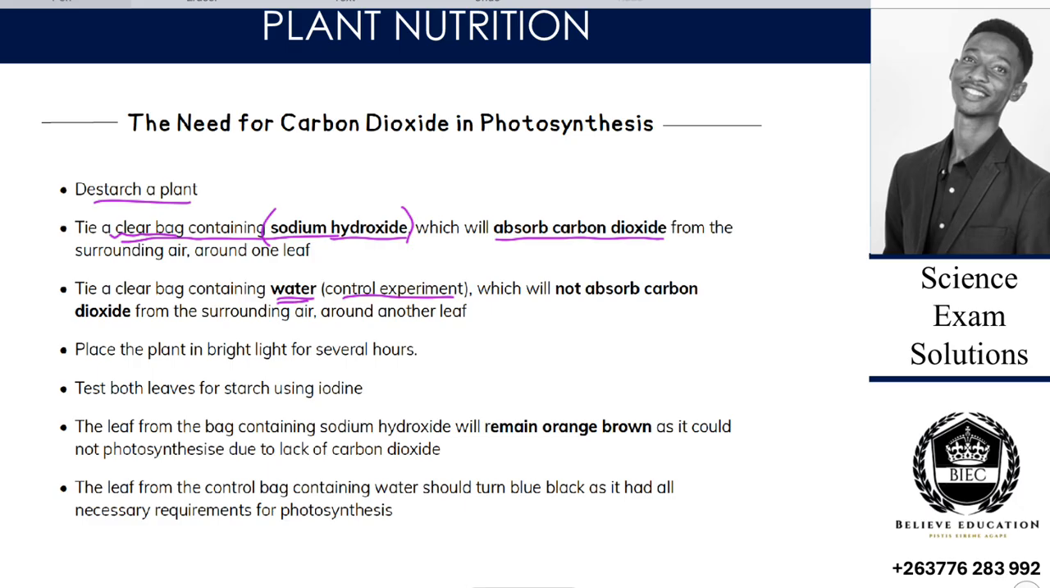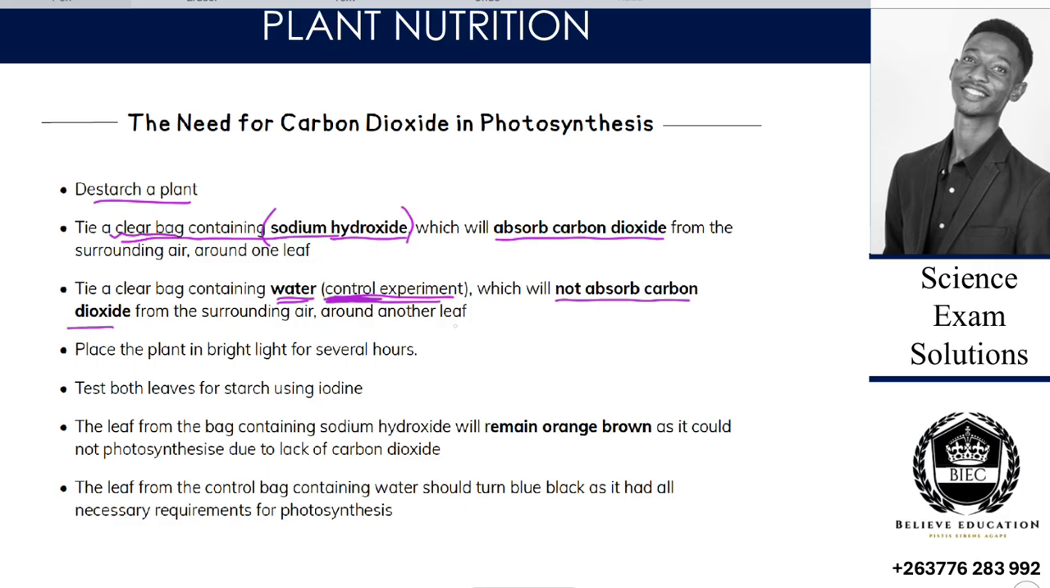So in other words, the clear bag with water is the control experiment, is the one that has all factors available. The reason why we need such a thing called a control is so that we can be able to compare the results, because the control receives every factor and the experiment doesn't receive one factor, which is the one we are investigating. So tie a clear bag containing water, which is the control experiment, which will not absorb carbon dioxide from the surrounding air, around another leaf.